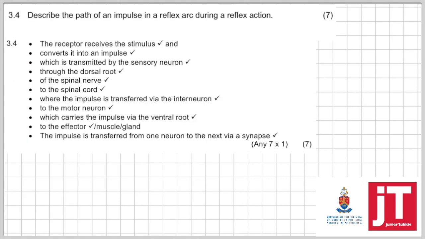3.4. Describe the path of an impulse in a reflex arc during reflex action. This is for 7 marks. So 3.4. The receptor receives the stimulus and converts it into an impulse, which is transmitted by the sensory neuron through the dorsal root of the spinal nerve to the spinal cord, where the impulse is transferred via the interneuron to the motor neuron, which carries the impulse via the ventral root to the effector, the muscle or the gland, and the impulse is transferred from one neuron to the next via synapse.